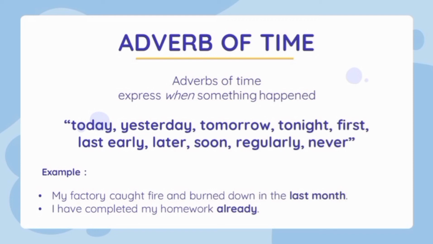For example, here we have 2 sentences which use adverb of time. First, my factory caught fire and burned down last month. The phrase last month in the sentence shows us the use of the adverb of time. The next one is, I have completed my homework already. There is already that shows us the use of the adverb of time.